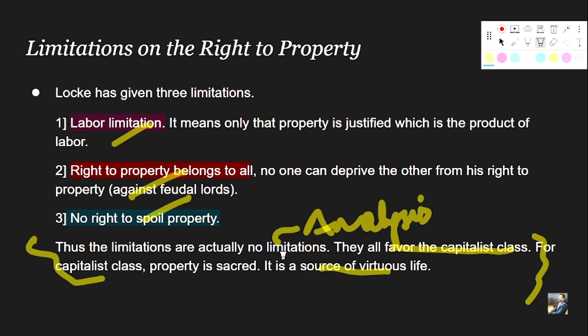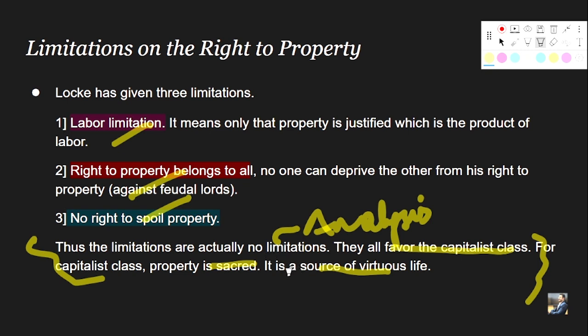These are not limitations, right? For the capitalist class, property is sacred. That we have been hearing since the start of this lecture. For the capitalist class, property is what? Sacred. Property is what? Paramount, right? And hence whatever limitation Locke is giving is basically favoring the capitalist class.